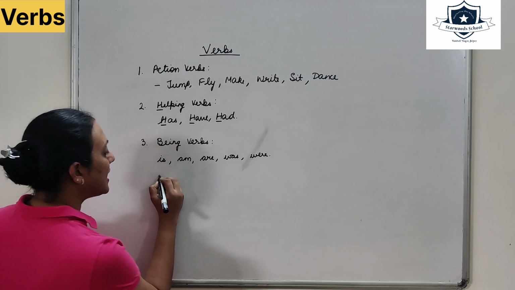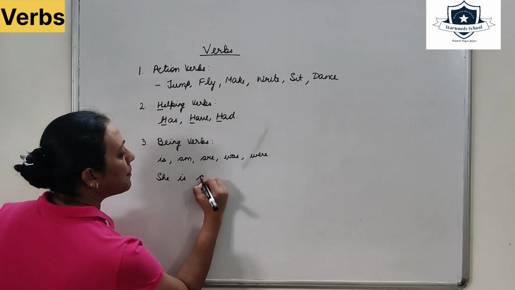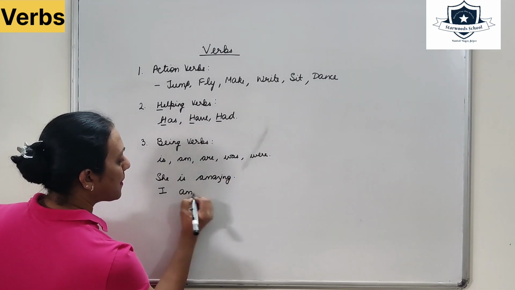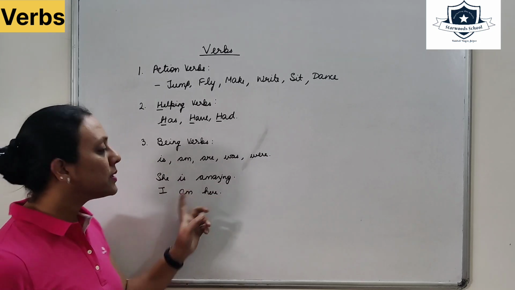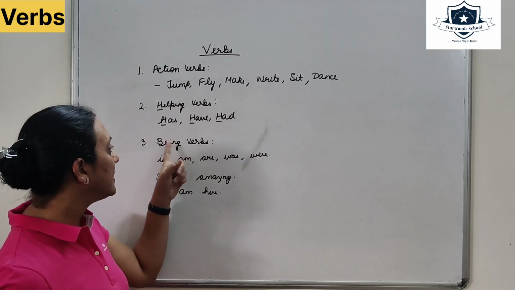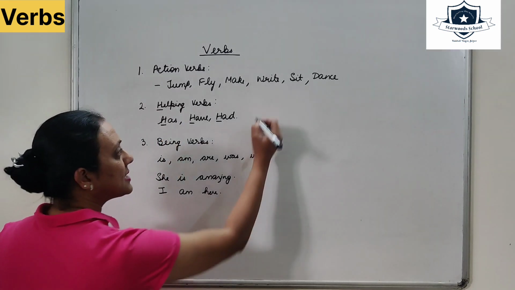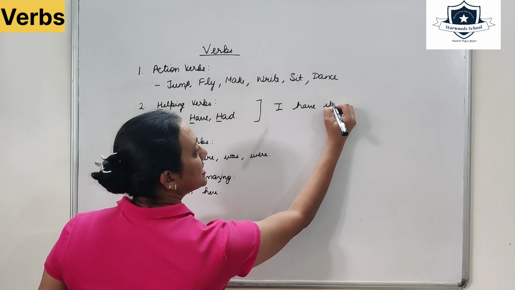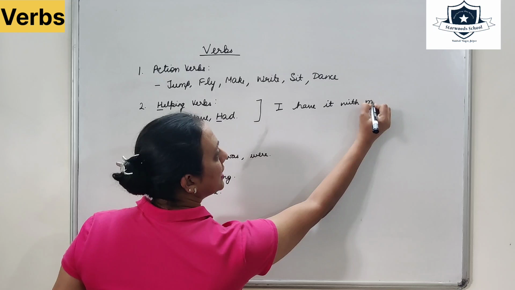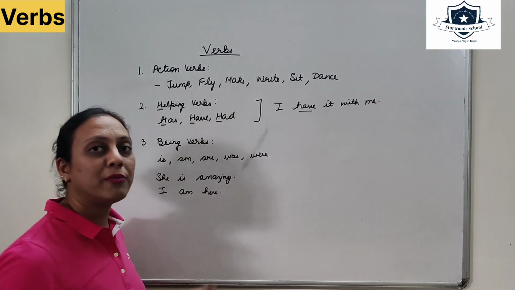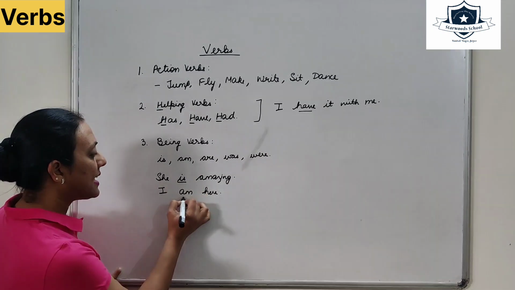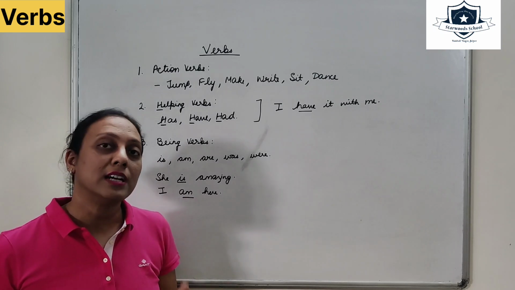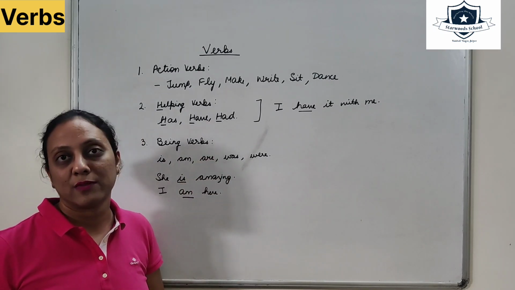So for example, if I say, she is amazing. I am here. In these sentences, there is no action word. Similarly, just like we did with the helping verbs, if I say, I have it with me, have is the helping verb where there is no action verb. Here is and am, they are the being verbs. कि वो चीज है, existence में है. So when an action verb is not there, these are the two verbs that we use.